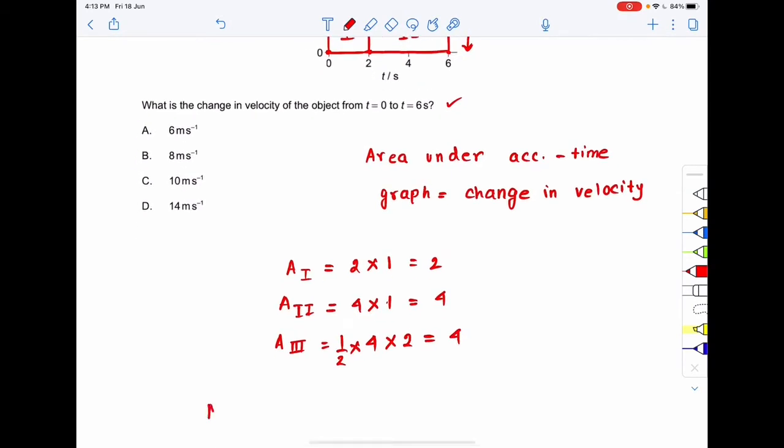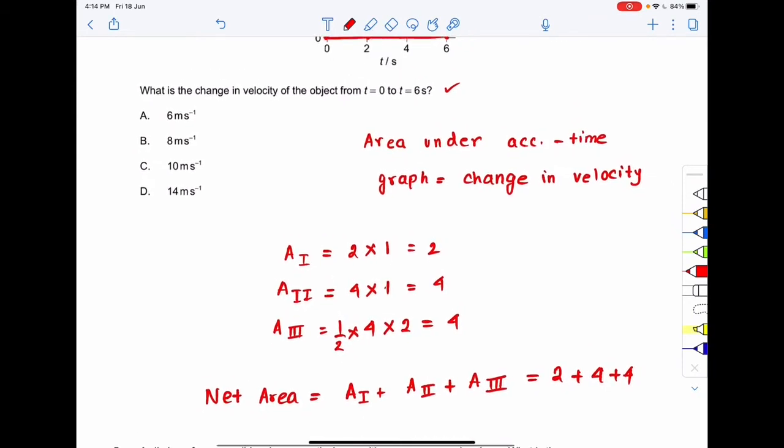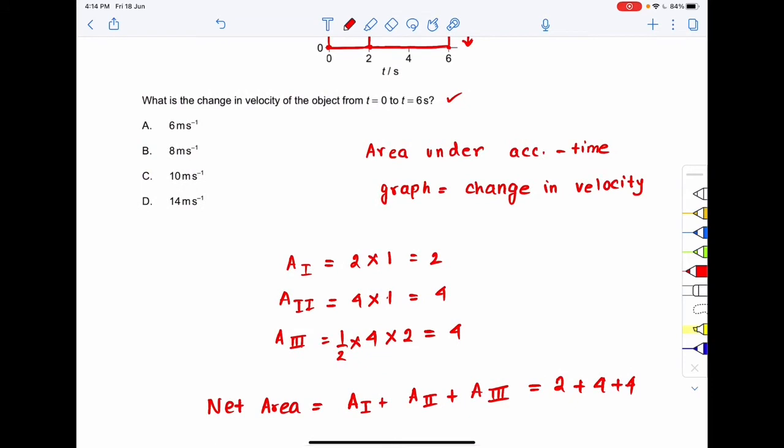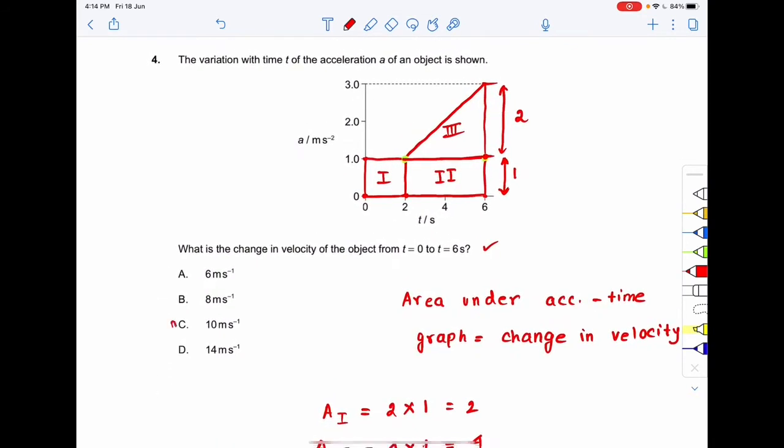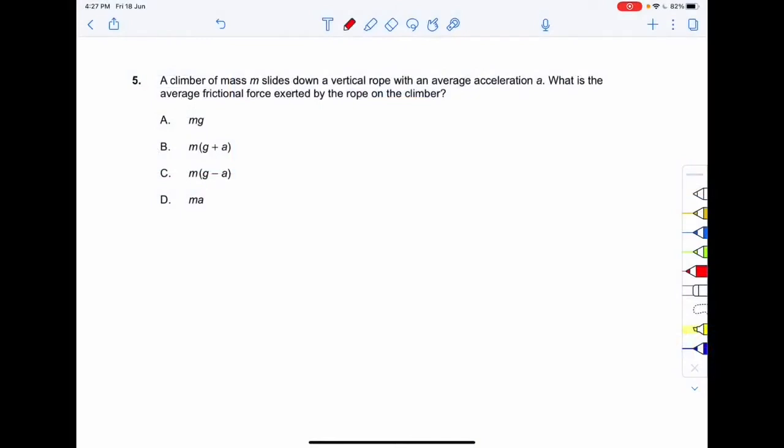So what is the net area? The net area will be A1 plus A2 plus A3, which is 2 plus 4 plus 4. So the net area will be 10. So the correct option to question number 4 will be option C, 10 meter per second. Moving on to the next question, question number 5.